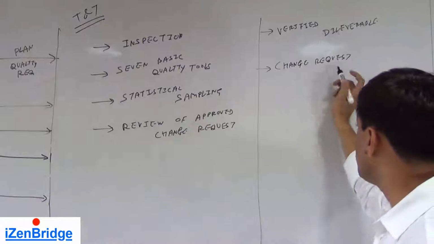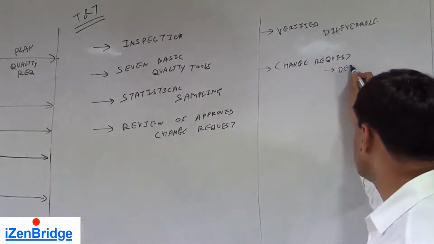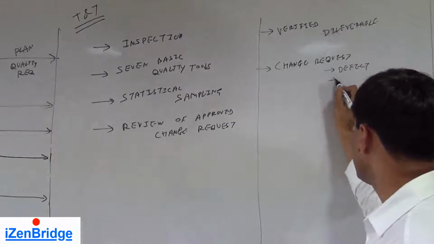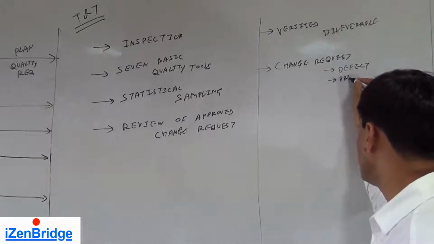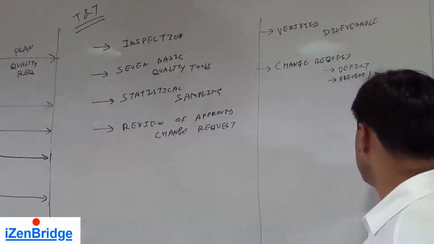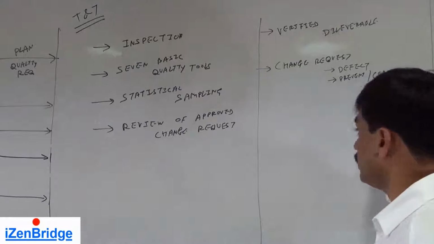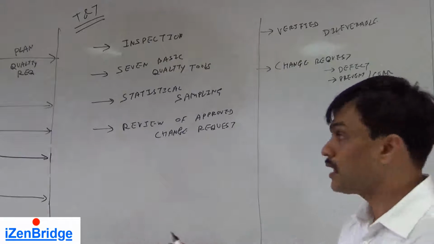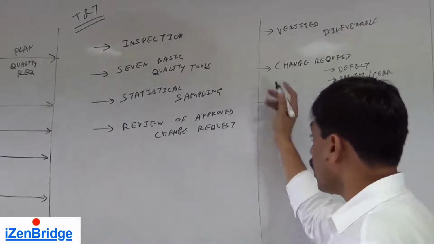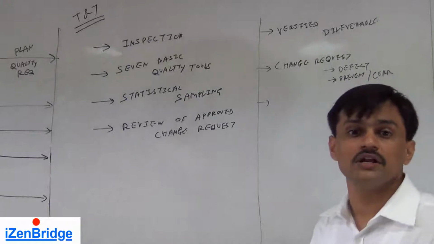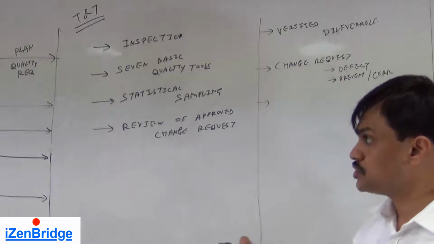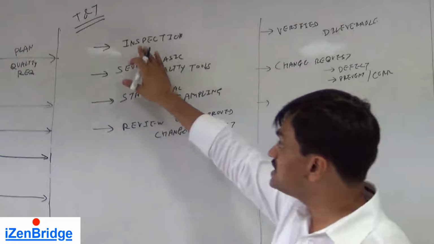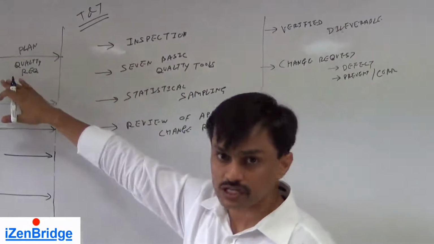This change request could be because of a defect, or because of a future preventive or corrective action we want to recommend in our process. Along with this, it will generate quality control measurements. Whatever you are controlling here, you are inspecting against a checklist.